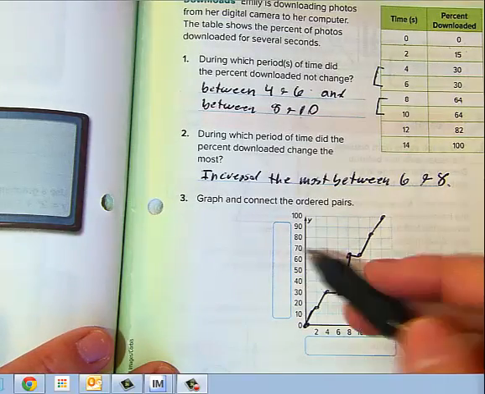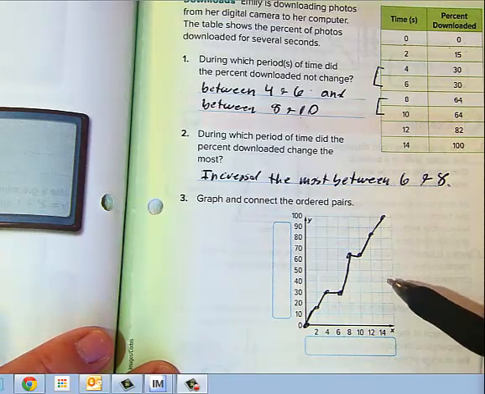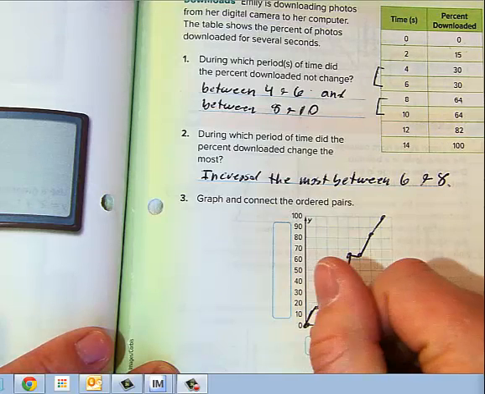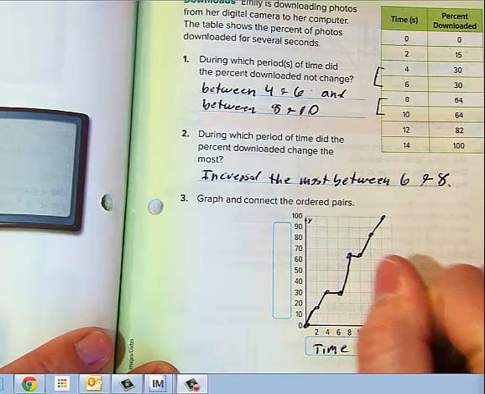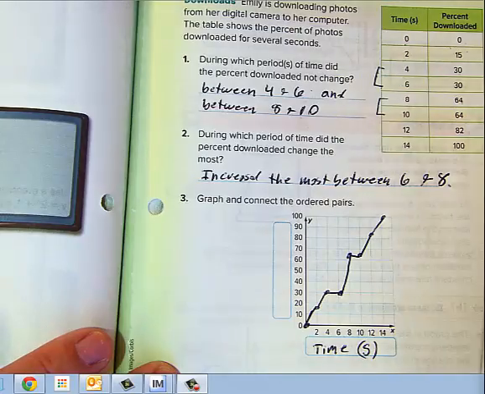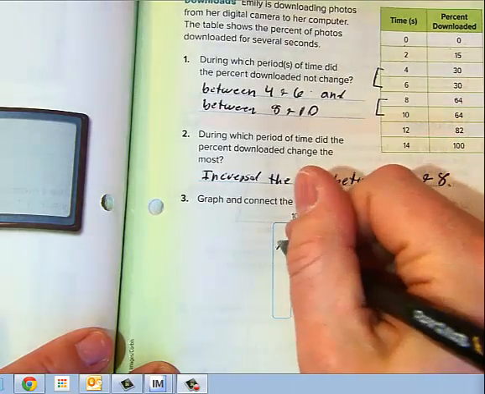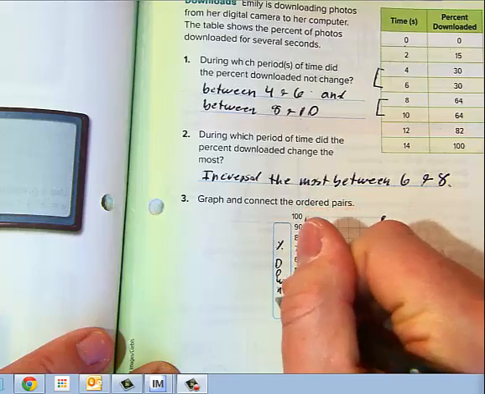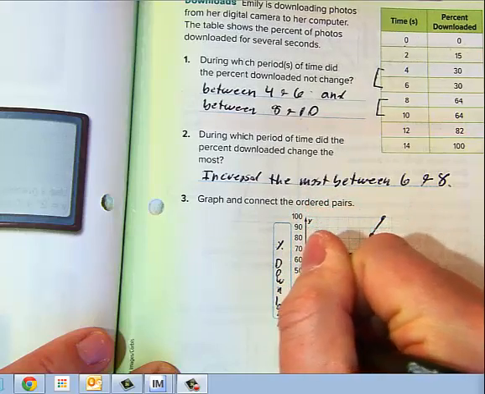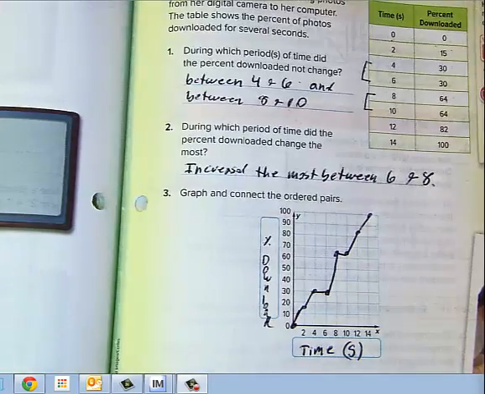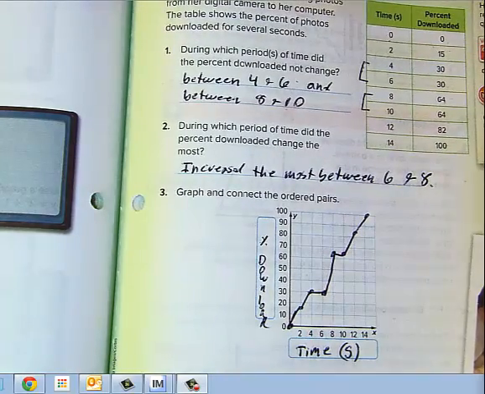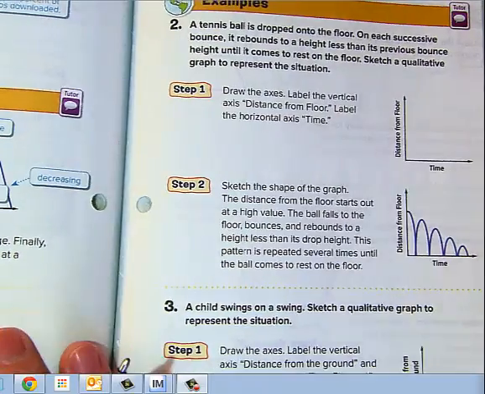The labels. Anytime you have a word problem that you graph, you should have labels, okay? So what's going along the bottom here is time in seconds. And then along the side we have percent download, okay? And that makes a great graph. So when you're graphing, remember those things. Now let's turn the page.